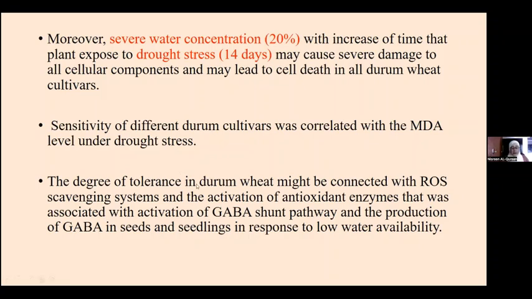And the degree of tolerance in durum wheat is connected with the ROS scavenging system and the availability of activating antioxidant enzymes. We did not measure them in this study, but reflecting that the ROS availability will be connected with the activation of antioxidant enzymes. Of course, it's associated with the activation of the GABA shunt pathway and the production of GABA in seed and seedling in response to water availability. As I said in my presentation, GABA could work as a scavenging agent for ROS accumulation.